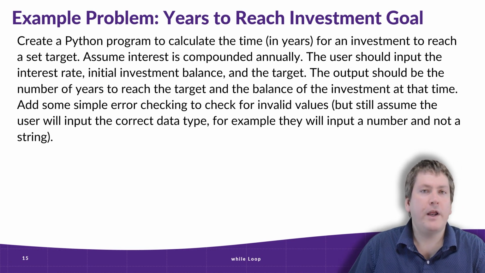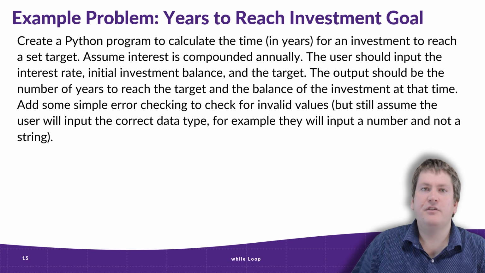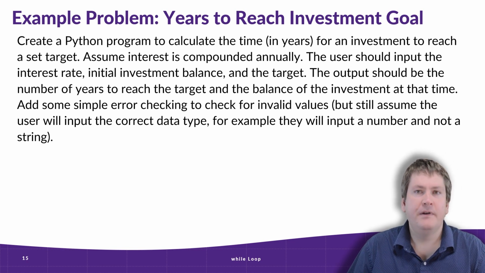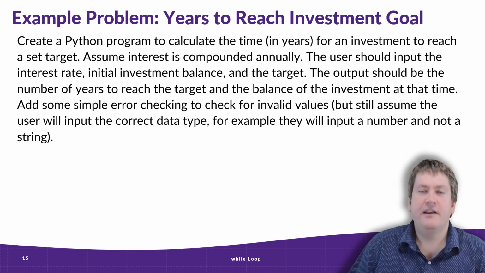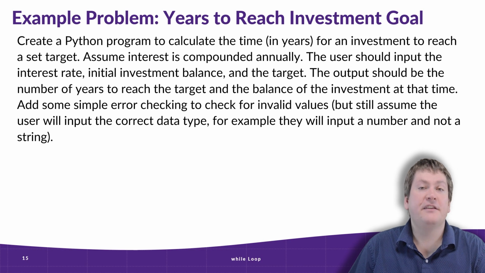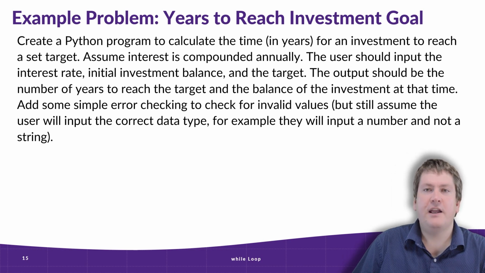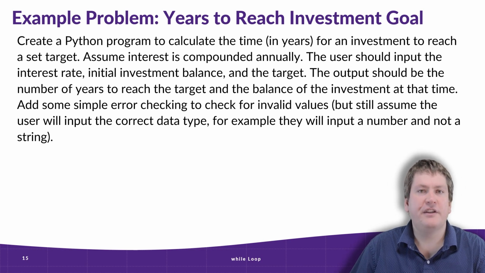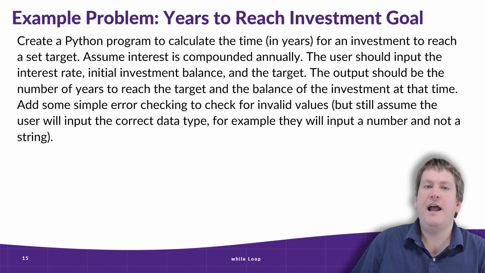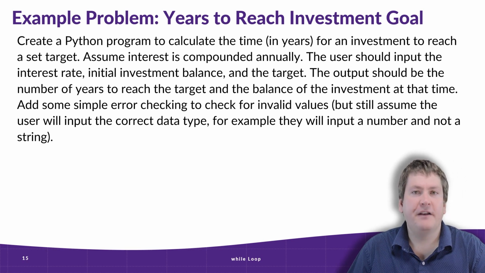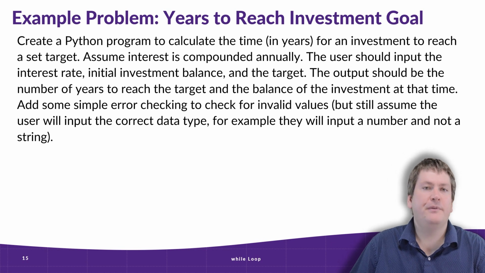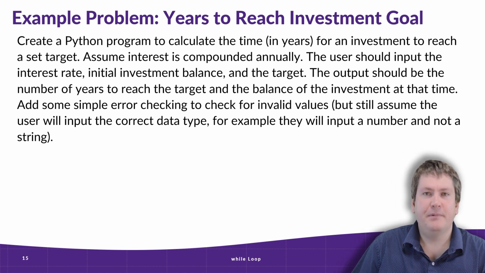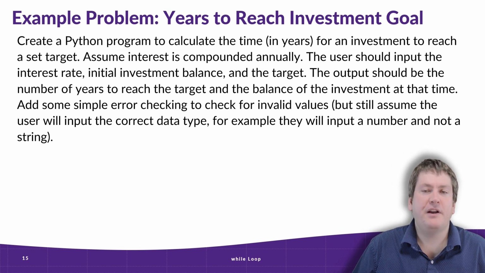And the goal here is to create a Python program to calculate the time in years for an investment to reach a set target. Assume interest is compounded annually. The user should input the interest rate, the initial investment balance, and the target investment. The output should be the number of years to reach the target and the balance of this investment at the time. Add some simple error checking to check for invalid values, but still assume the user will input the correct data type. For example, they'll input a number and not a string.